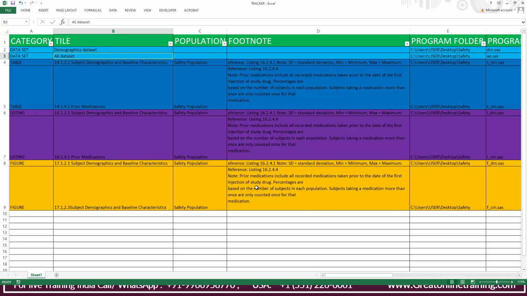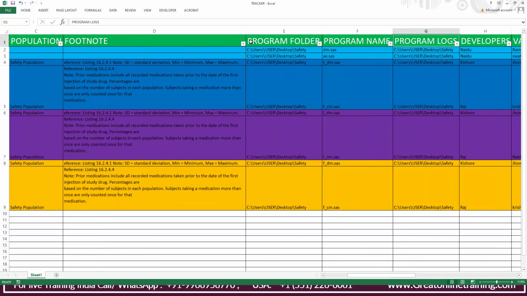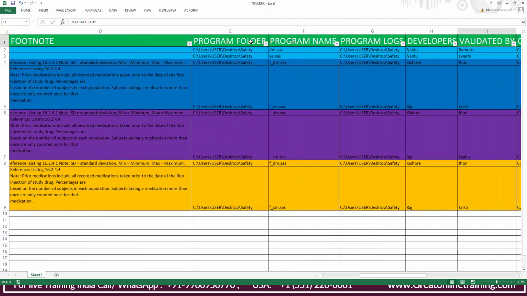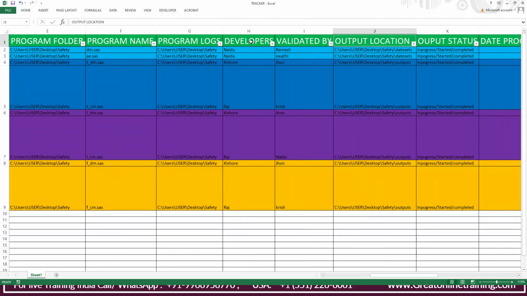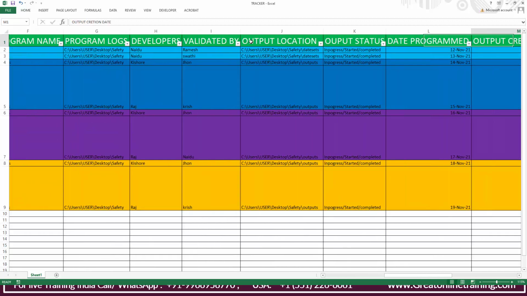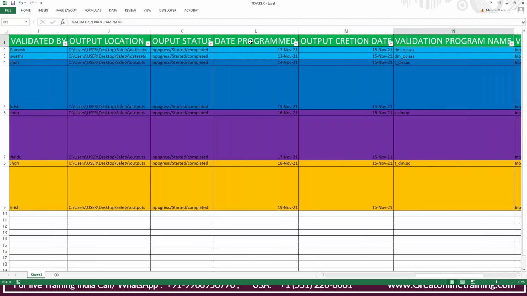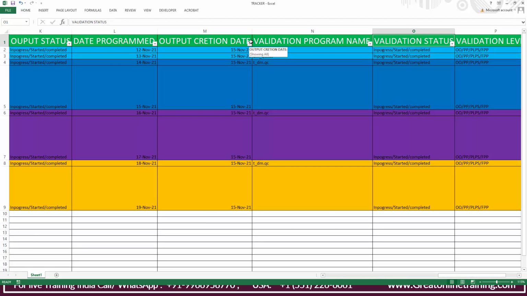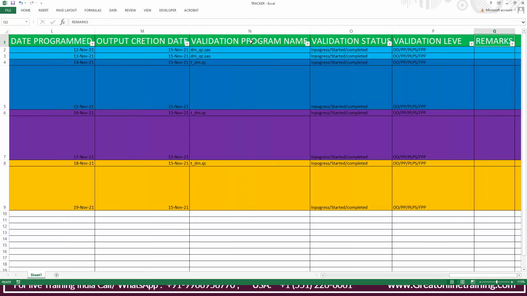The Excel file has column names like category, title, population, footnote, program folder, program name, program logs, developers, validated by, output status, date programmed, output date, validation program name, validation status, validation level, and is there any remarks? What is this all about?